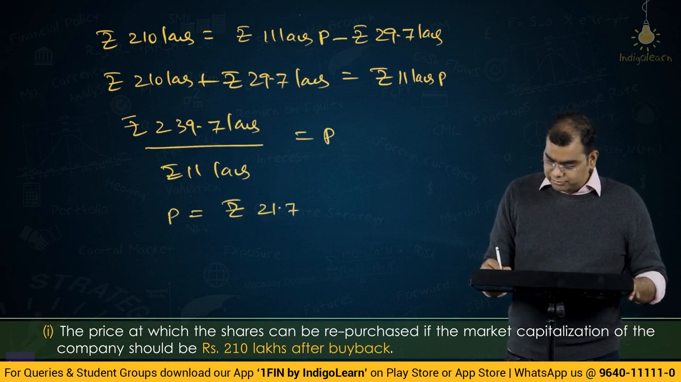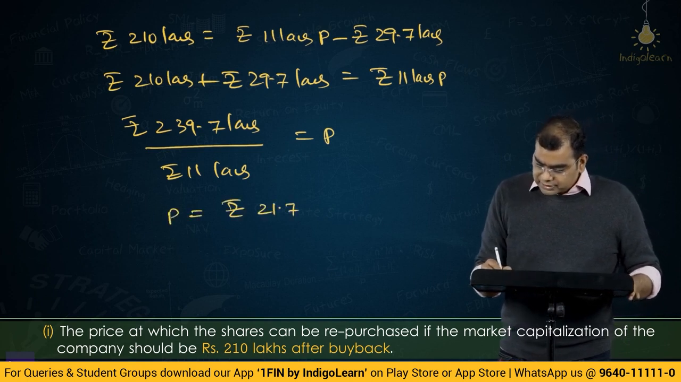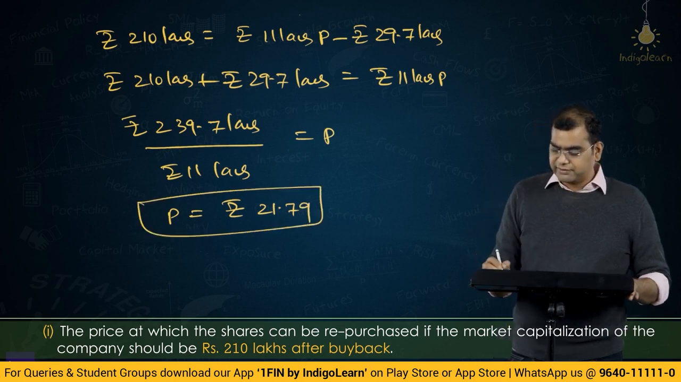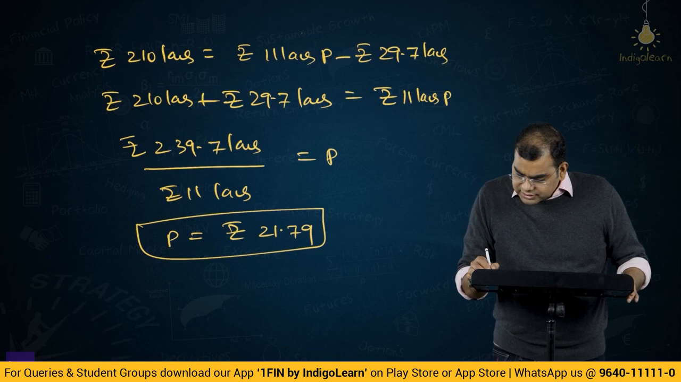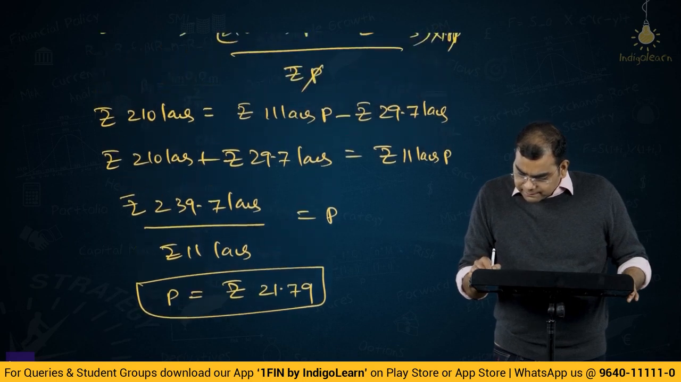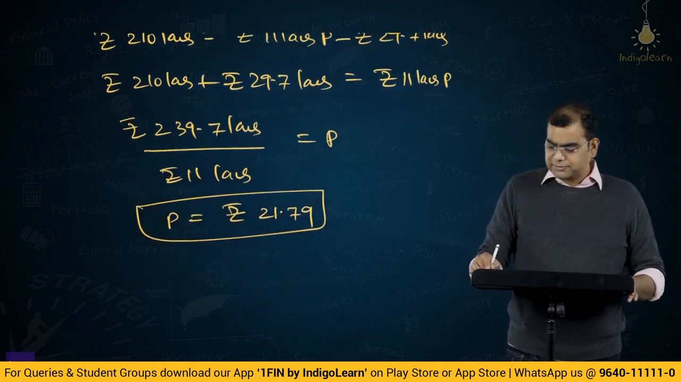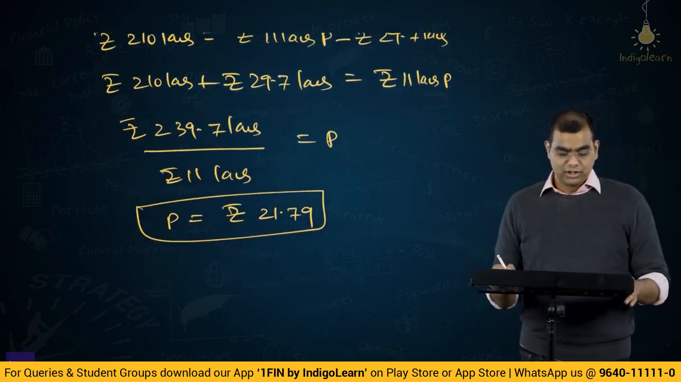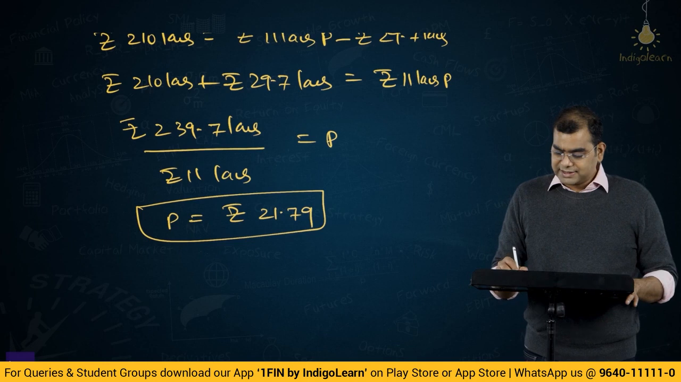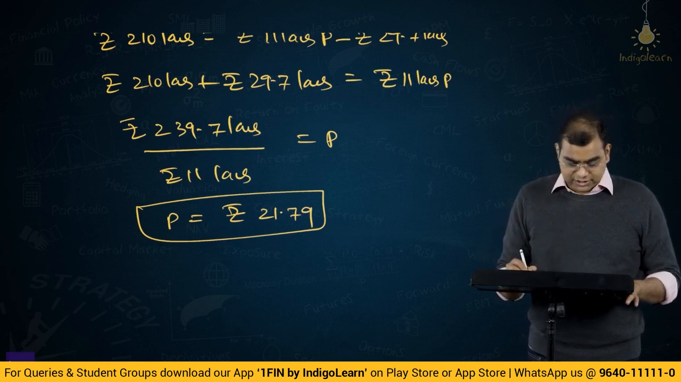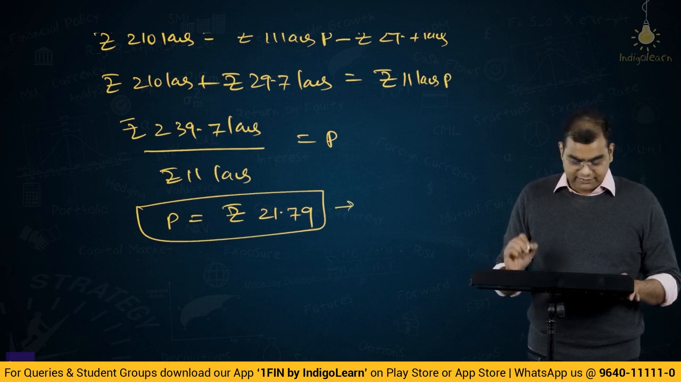So p is equal to rupees 21.79. Okay. The price is 21.79. Here I don't think there will be rupees here. Is 11 lakh p minus this. Yeah. So this price is 21.79. So the current price is 21.79. This is the same price at which it will be repurchased. So this is the first part of the answer. The price at which shares can be repurchased is 21.79.